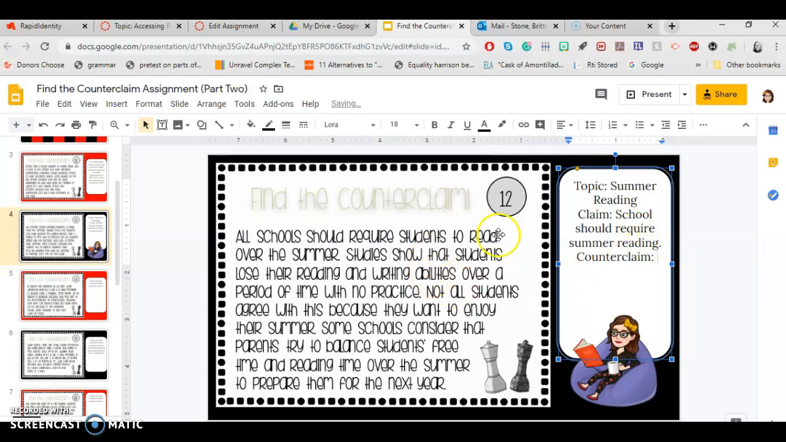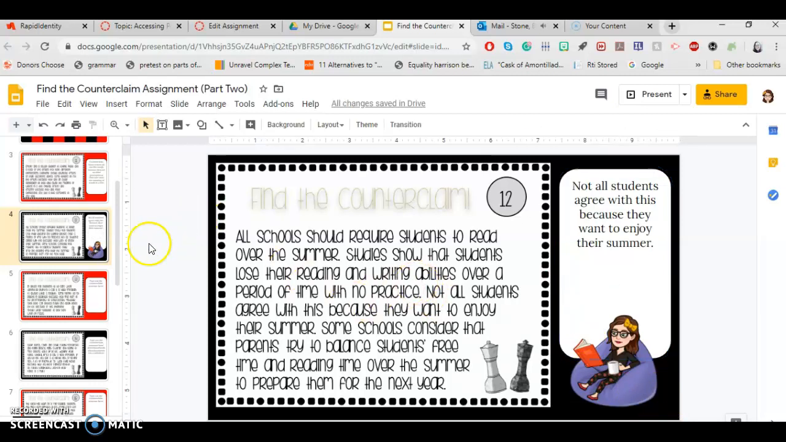What is the opposite? Well, where does it talk about the opposite of wanting to read over the summer? It says not all students agree with this because they want to enjoy their summer. Okay, so I would say not all, again, just typing it exactly as it is, all students agree with this because they want to enjoy their summer, which is probably how most of you feel right now. But you do need to be reading because the best way to be a better reader is to read. Okay, but again, this is not about your opinions.